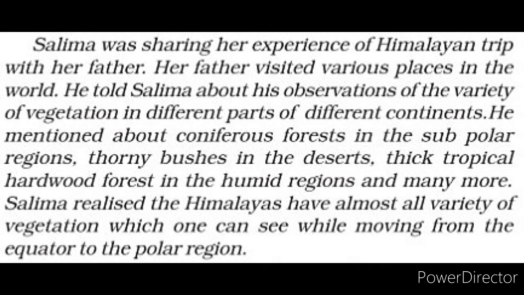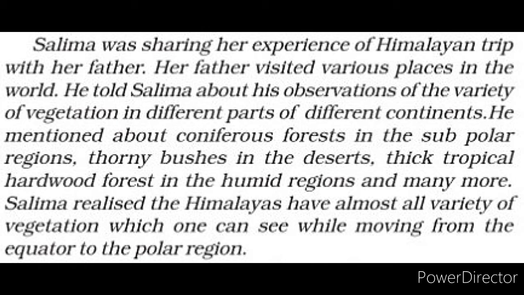Salima was sharing her experience of her Himalayan trip with her father. Her father had visited various places in the world. He told Salima about his observations of the variety of vegetation in different parts of different continents. He mentioned coniferous forest in the subpolar region, thorny bushes in the deserts, thick tropical hardwood forest in the humid regions, and many more.